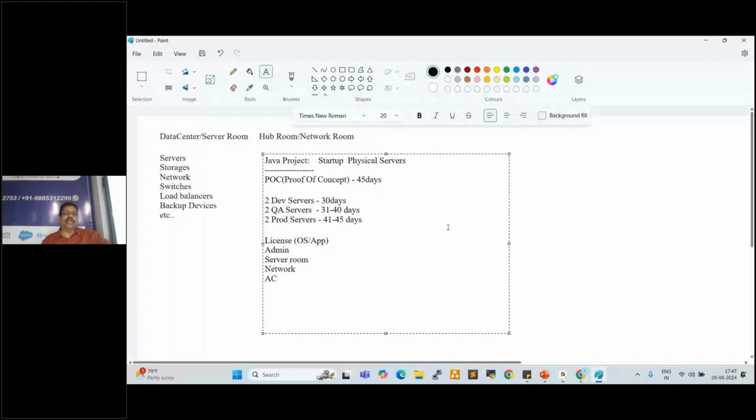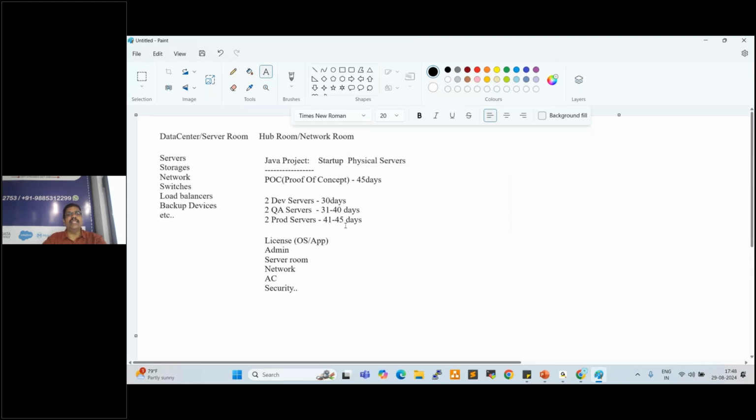Without AC, servers will not work properly. Normally we can use desktops and laptops anywhere, but a server has high computing power, like more CPUs, more memory modules, and more storage. That is why AC is required here. Server room security is also required. These are all required to set up the servers. These are the physical servers we are talking about, not cloud servers.